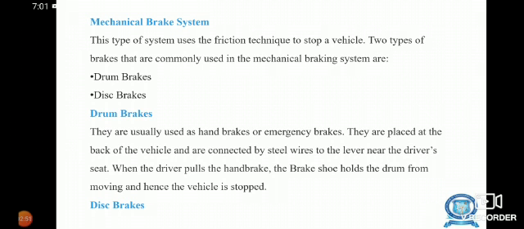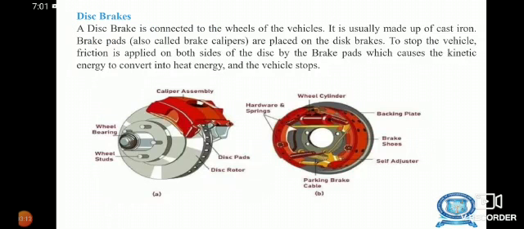Drum brakes. They are usually used in the hand brakes or emergency brakes. They are placed in the brake of the vehicle and are connected by steel wires to the lever near the driver's seat. When the driver pulls the handbrake, the brake shoe holds the drum from moving and hence the vehicle stops.